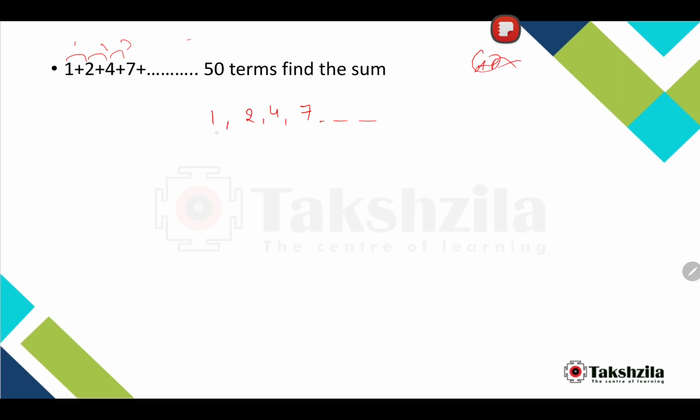Now check the difference of the terms. This is 1, this is 2, this is 3. So the difference is in AP, so this is a difference in AP series. Okay, so its nth term will be an square plus bn plus c. Okay, this will be its nth term. Now just find out the values of A, B, C.